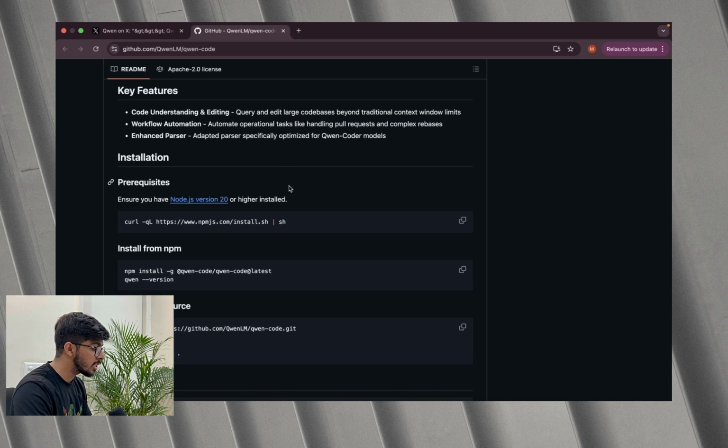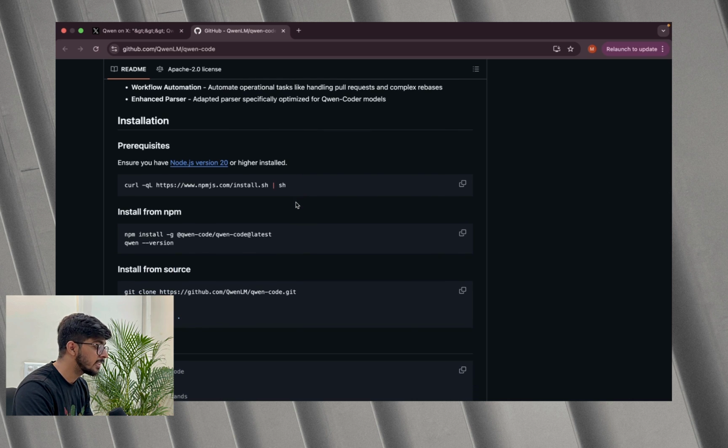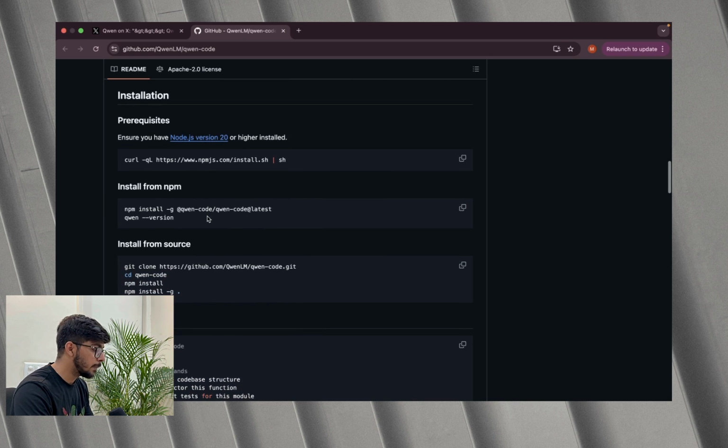The installation steps are right below this, and it starts with the prerequisites. It says you should have Node.js installed on your system. I had already installed it when I was creating the Gemini CLI video. But if you have not installed it, you can use the curl command, and if somehow the command is not working for you, you can click on the link here. It will redirect you to the Node.js page from where you can download the specific version, and I recommend downloading the latest version for better results.